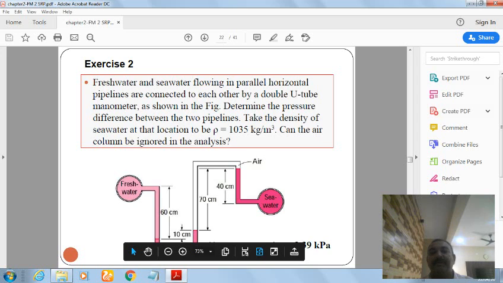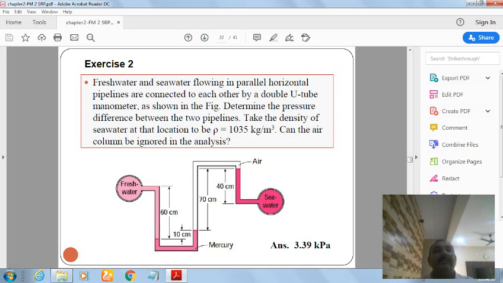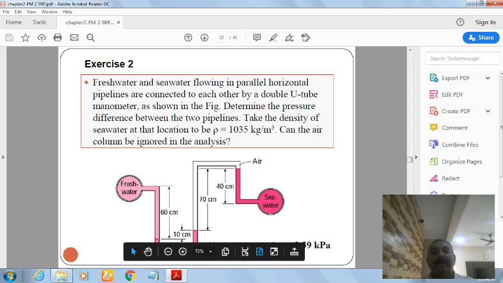The answer is written here. Next exercise. Fresh water and seawater flowing in parallel horizontal pipelines are connected to each other by a double U-tube manometer as shown in the figure. Determine the pressure difference between the two pipelines. Take the density of seawater at that location to be rho equal to 1035 kg per meter cube. Can the air column be ignored in the analysis? The answer is 3.39 kPa.